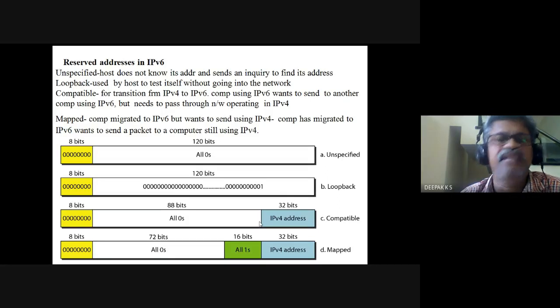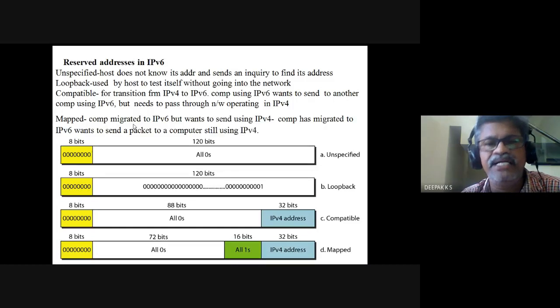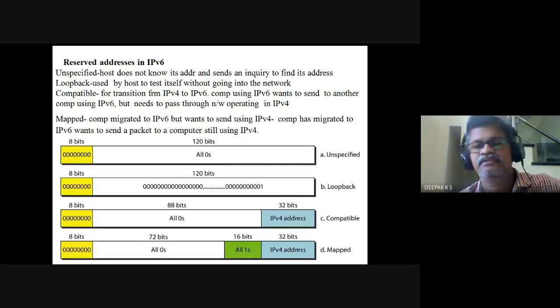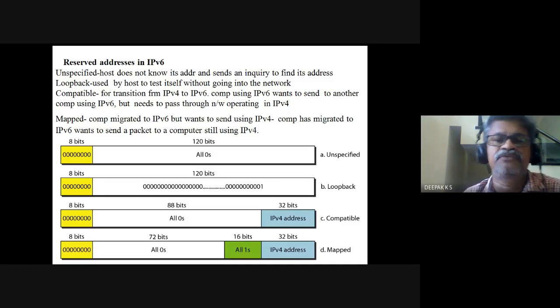And then there is another one, mapped. Computer migrated to IPv6. So here all ones are there. All ones out of this 88, 72 are zero. Computer migrated to IPv6 but wants to send using IPv4. The computer has migrated to IPv6, wants to send a packet still using IPv4. So then you can use this. So these are some of the reserved addresses.